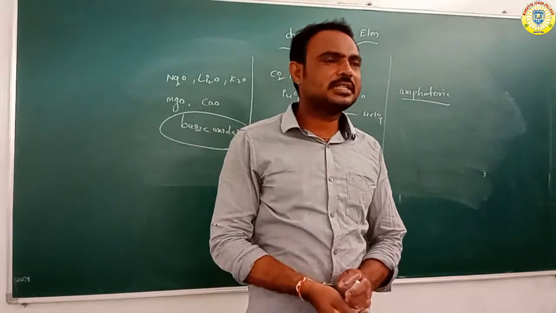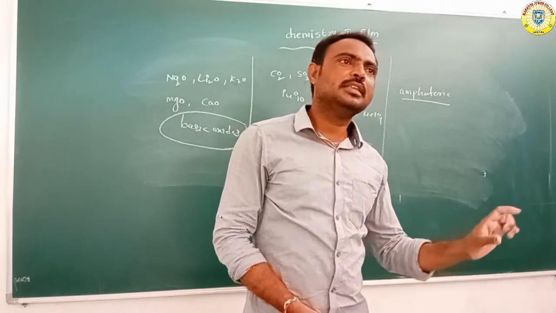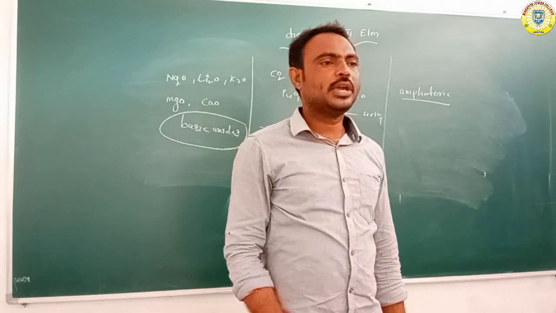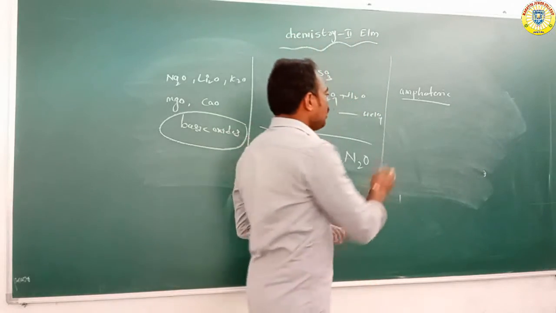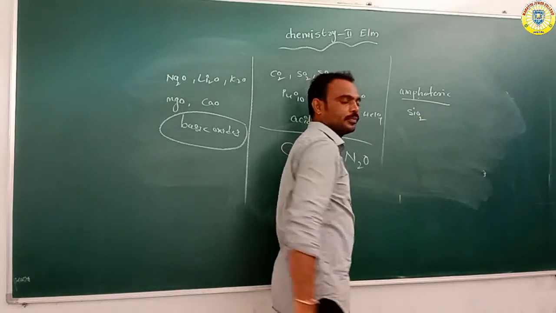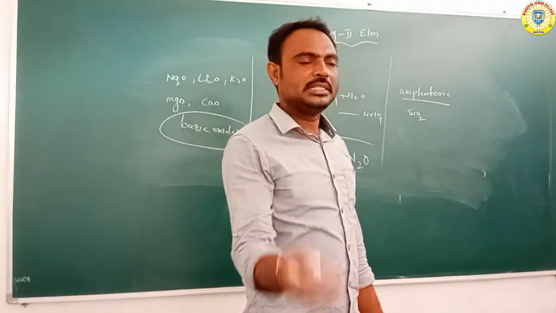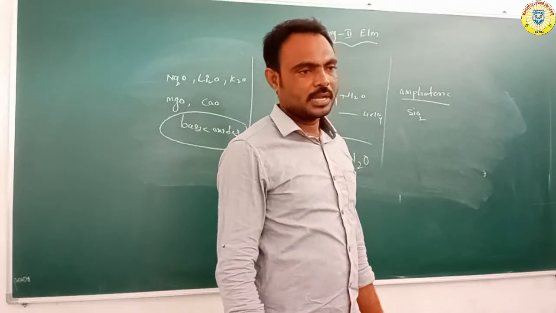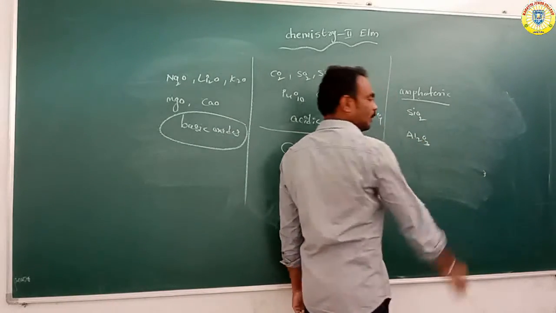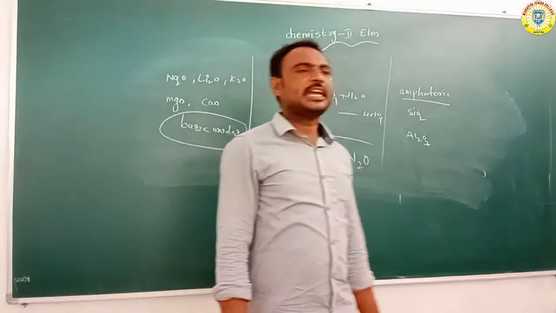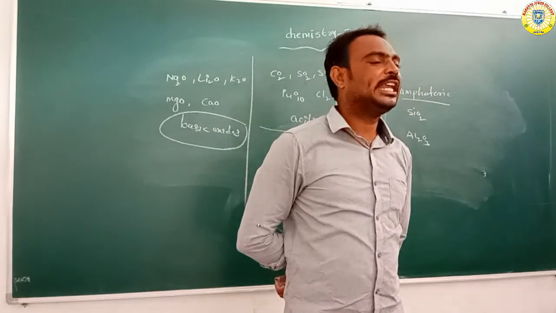Amphoteric oxides means dual nature, so acidic nature as well as basic nature. Suppose for example SiO2, silicon dioxide, it is amphoteric or dual in nature. Or suppose Al2O3, aluminium oxide, it is also dual or amphoteric in nature.